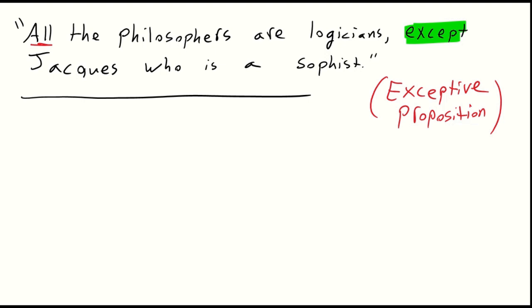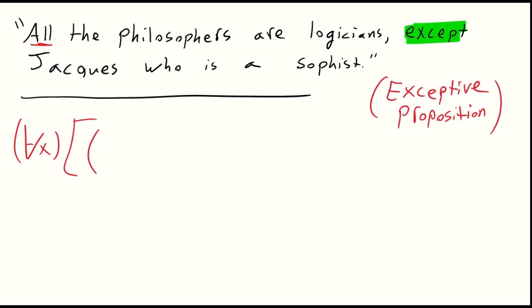So we'll begin with our quantified variable, so to speak. We're talking about all philosophers. So for all x, but we're going to have to restrict this. All the philosophers are logicians except that one guy over there, who, by the way, is a sophist.